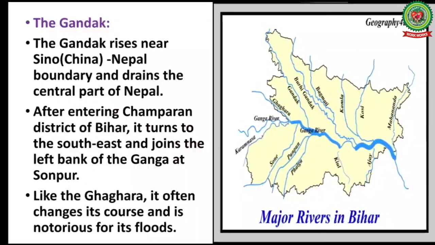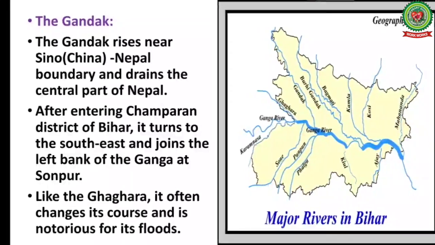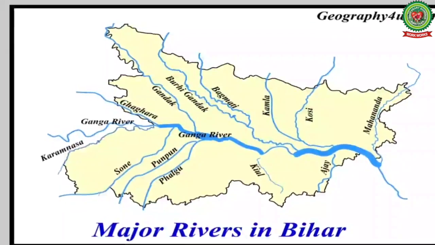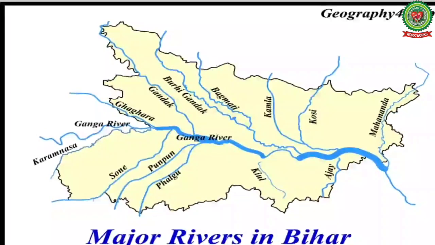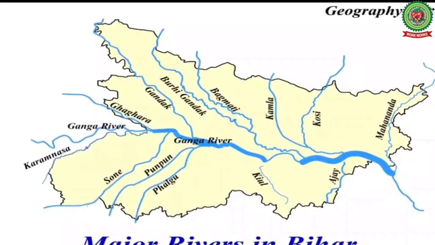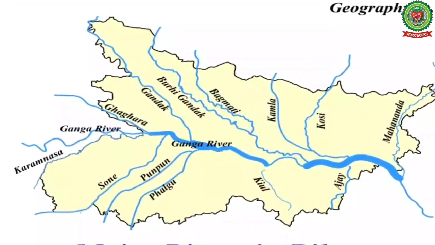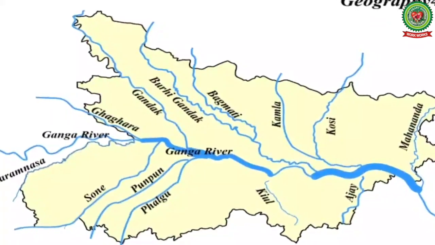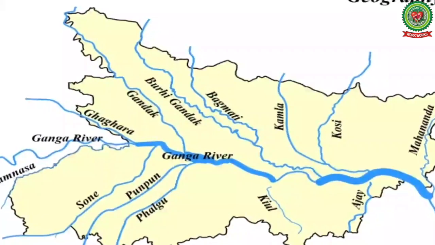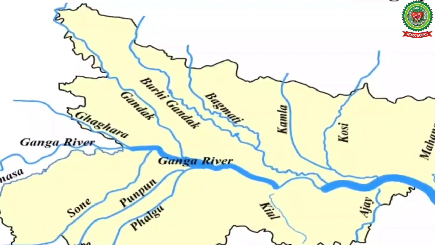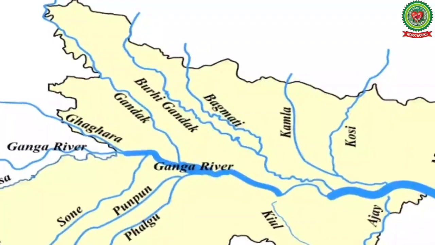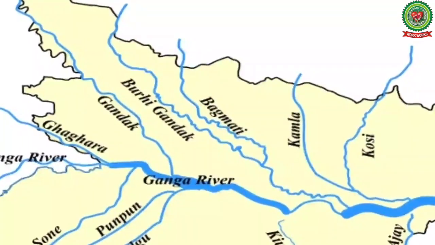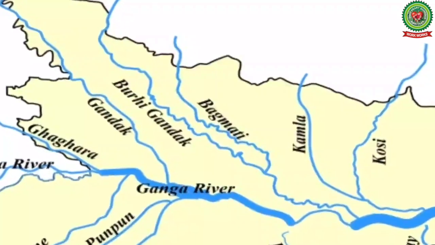The next tributary of river Ganga is the Gandak. The Gandak rises near Sino-Nepal boundary, means China-Nepal boundary, and drains the central part of Nepal. After entering Champaran district of Bihar, it turns to the southeast and joins the left bank of the Ganga at Sonpur. Like the Ghagra, it often changes its course and is notorious for its floods.